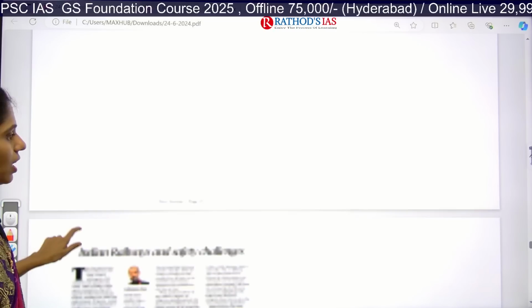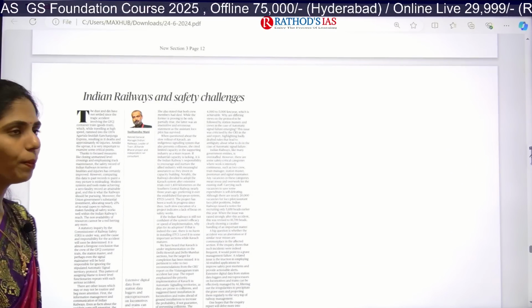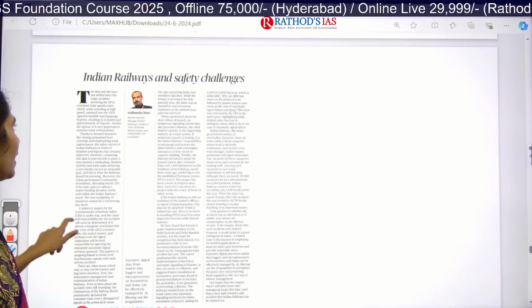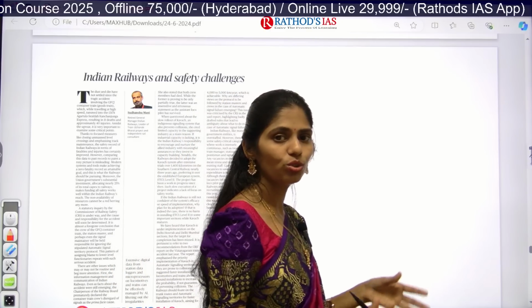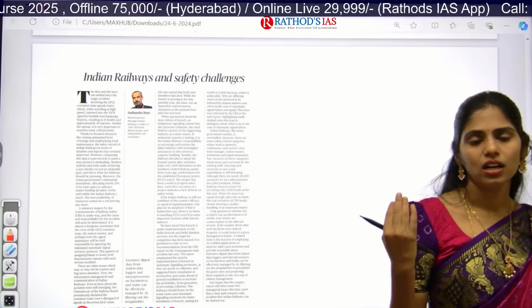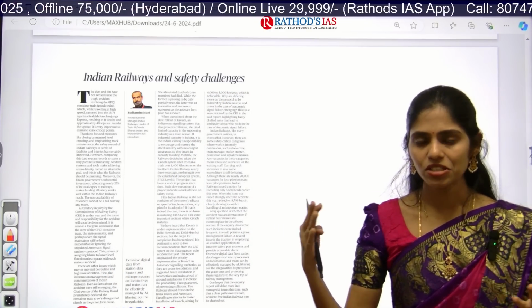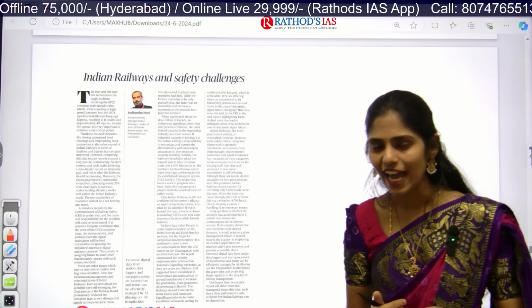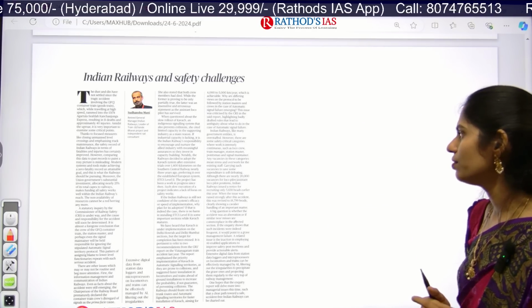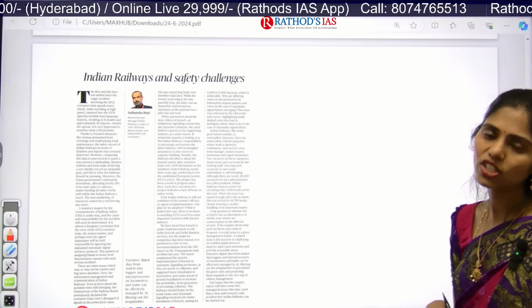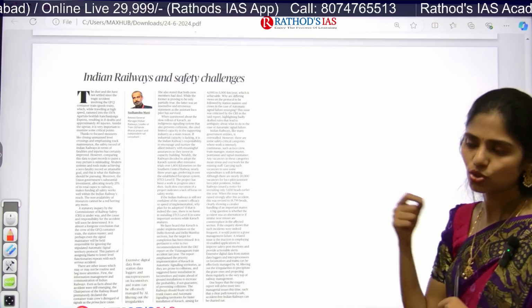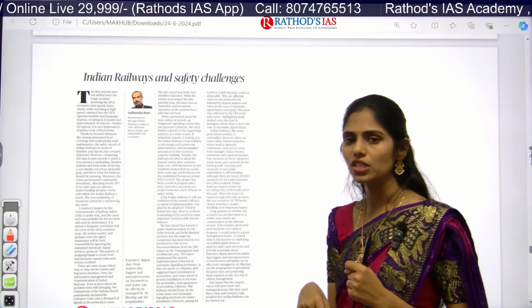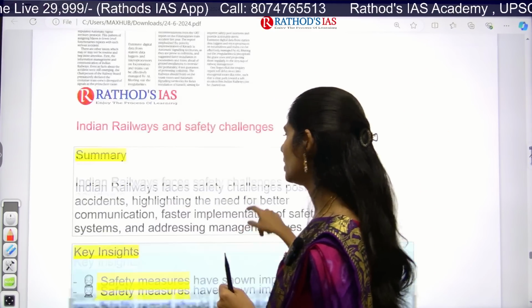And the next topic from our OpEd page is about Indian Railways and safety challenges. Recently a rail accident happened, where two trains, one a freight train and one a passenger train, collided. Because of this, the question now is on what this Kavach system is. You may get a question regarding this Kavach system in your mains and prelims. So let us see that.